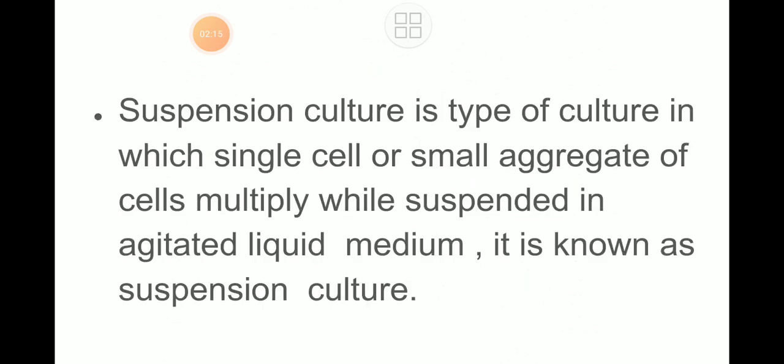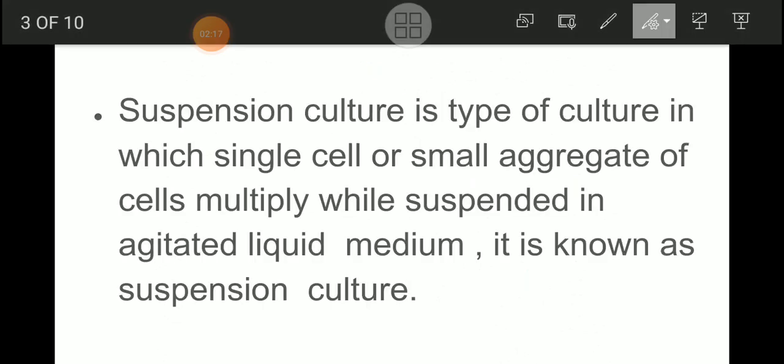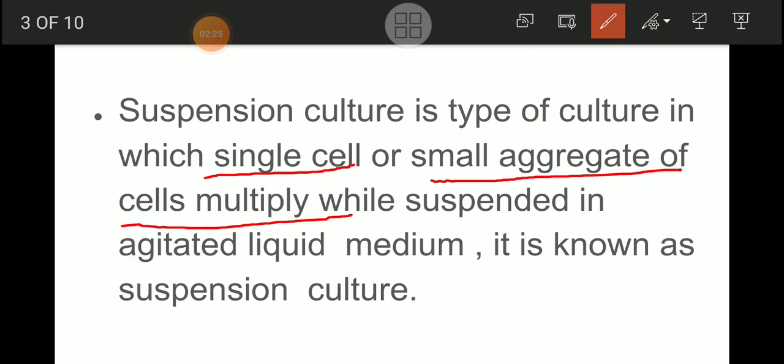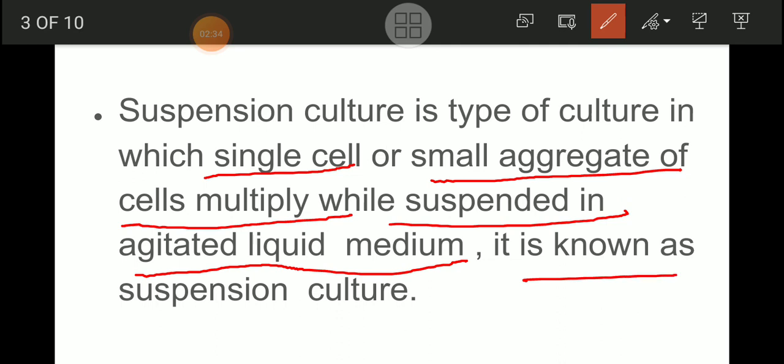Now suspension culture is the type of culture in which single cells or small aggregates of cells multiply while suspended in the agitated liquid medium, meaning liquid culture medium. It is known as a suspension culture. Once again I will tell you the definition, my friends.